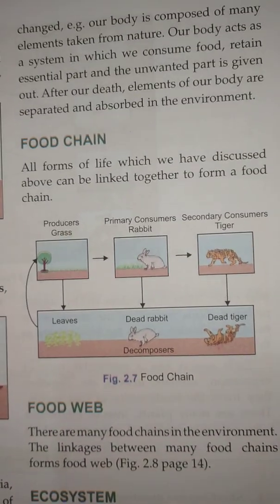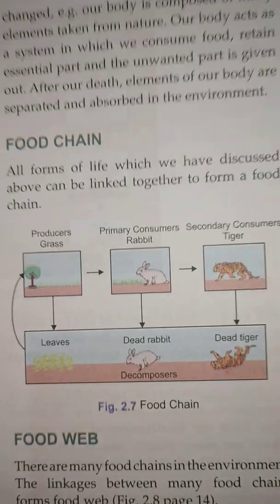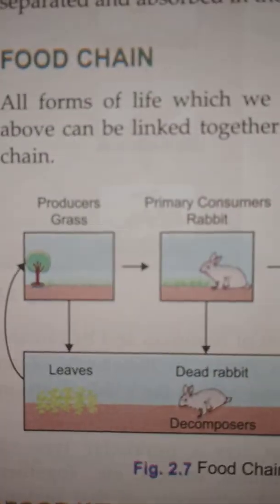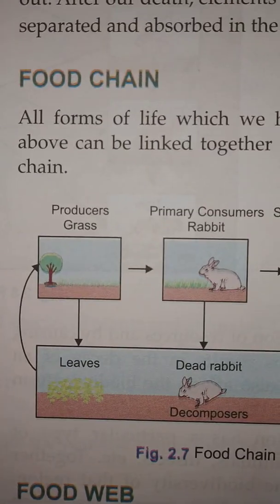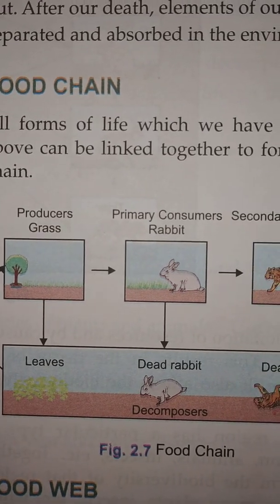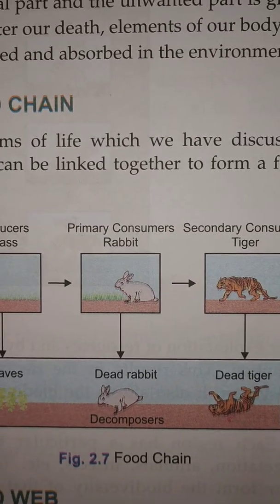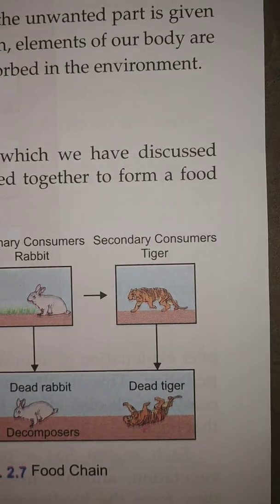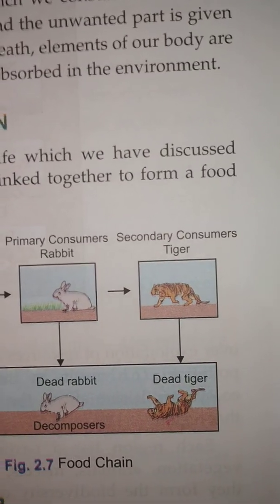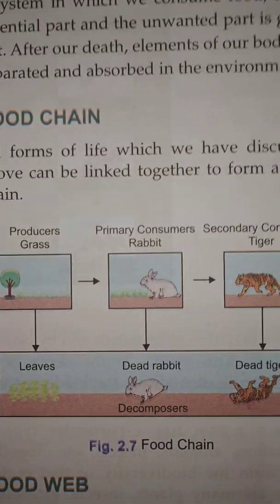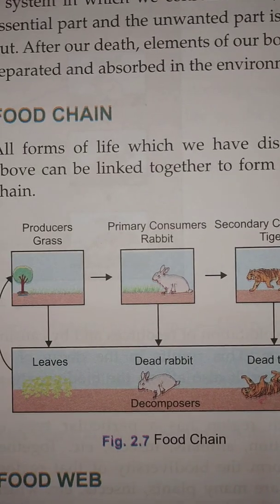Now see the first one which we will talk about, that is producers. Producers, grass. Then the primary consumer is the rabbit. Secondary consumer, tiger. Plants prepare their own food.